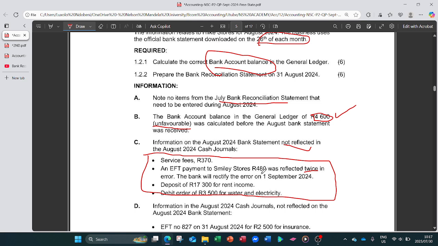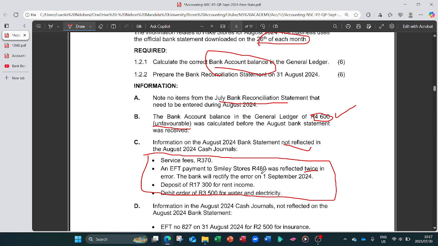So it was correct to show the payment. Where are we showing the payment on the bank statement? We show it on the debit side of our bank statement. So on the bank statement debit side, they paid Smiley and they duplicated this 480. So they recorded it twice. The first 480 is correct, but the second one is incorrect.